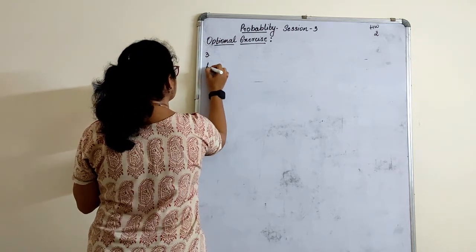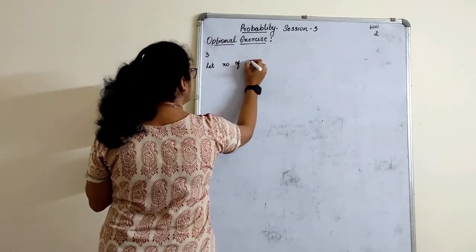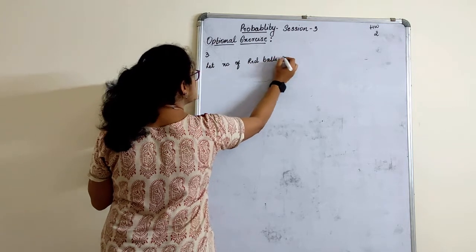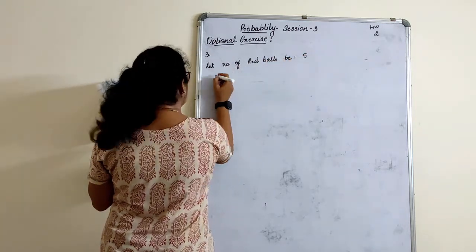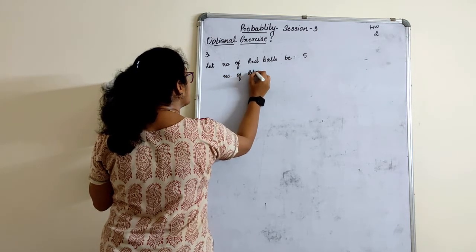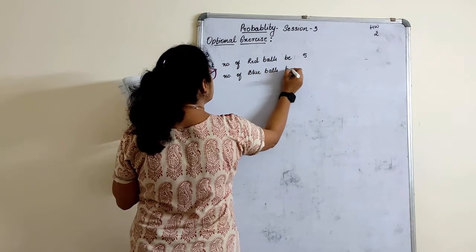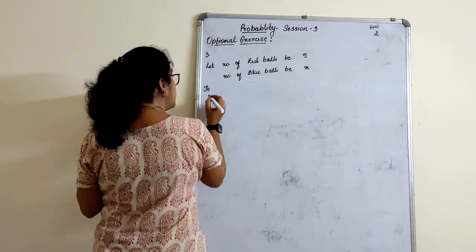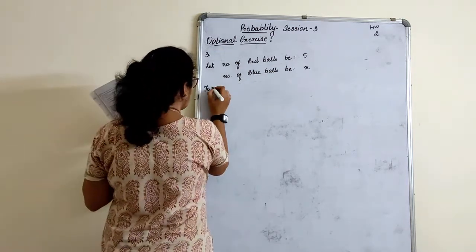A bag contains 5 red balls and some blue balls. Let the number of red balls be 5. Number of blue balls be X. Total outcomes should be red balls plus blue balls.